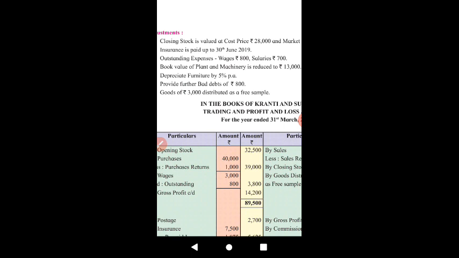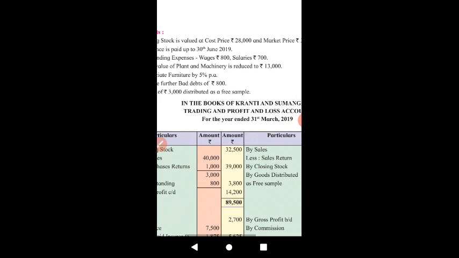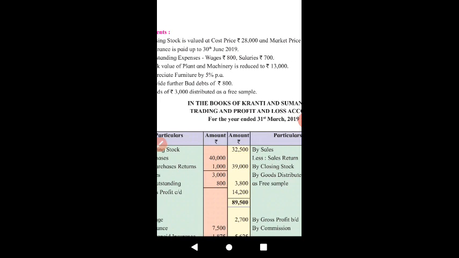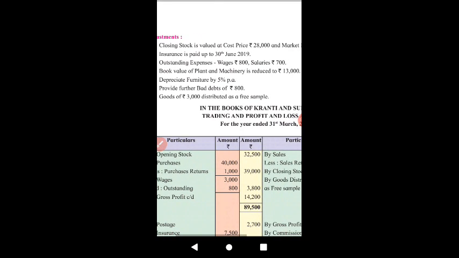Outstanding expenses, wages, salaries will be added to the expense and will be shown on the liabilities side. You know that. Book value of plant and machinery is to be reduced to 13,000. The book value, the value which is in our books as per our trial balance, that value is to be reduced to 13,000.